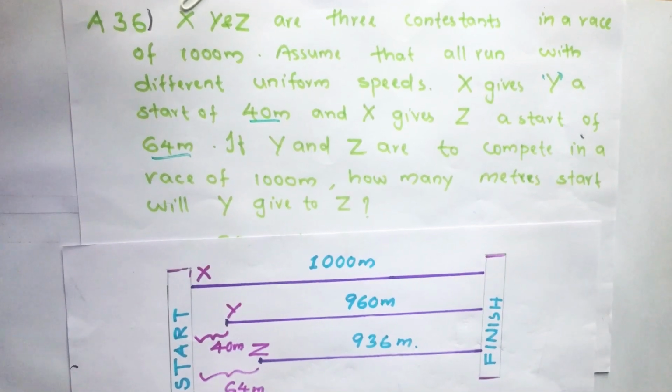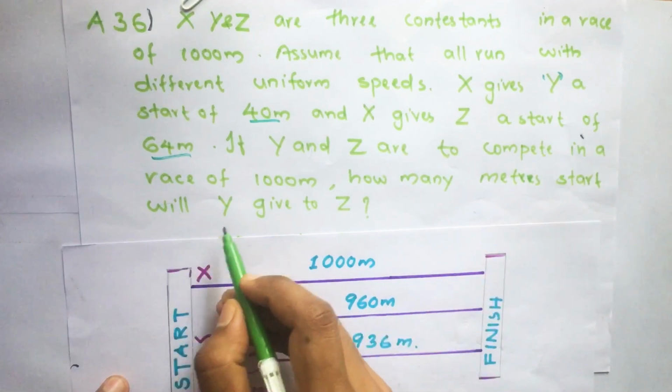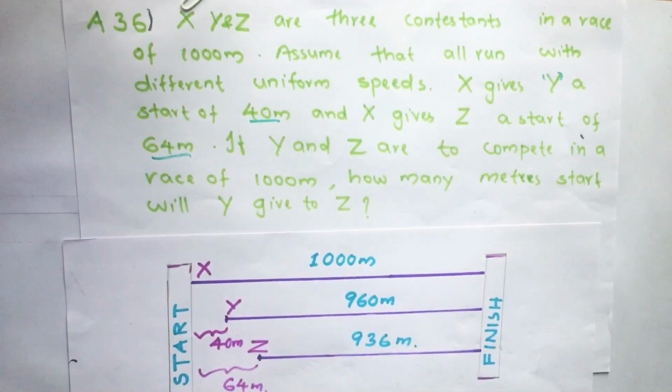Hello everyone, here I am going to solve 2019 CSAT question number 36 from question paper series A. X, Y and Z are three contestants in a race of 1000 meter. Assume that all run with different uniform speeds. X gives Y a start of 40 meter and X gives Z a start of 64 meter. If Y and Z are to compete in a race of 1000 meter, how many meters start will Y give to Z? That is what we have to find.